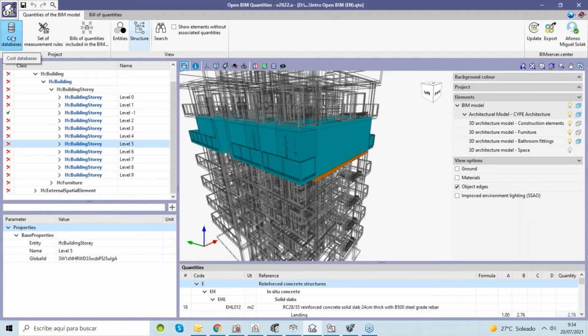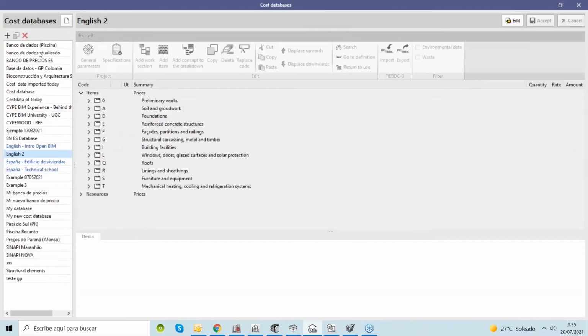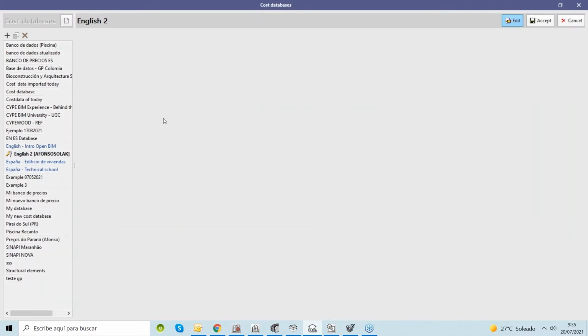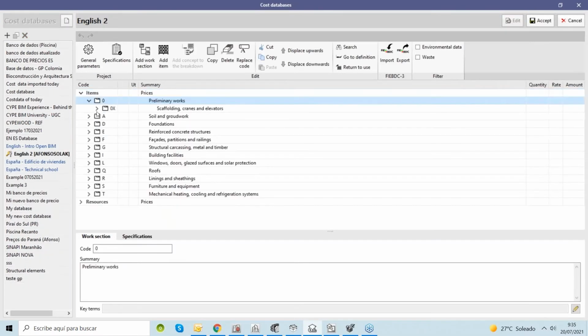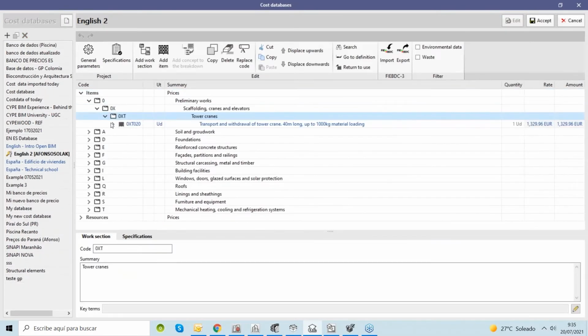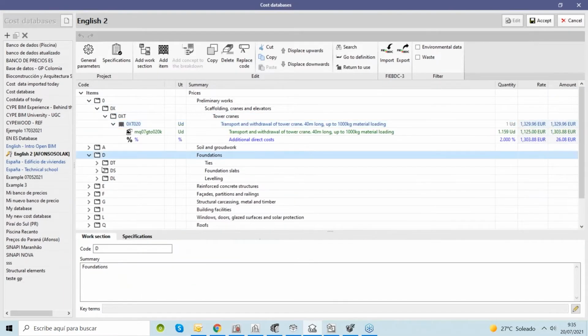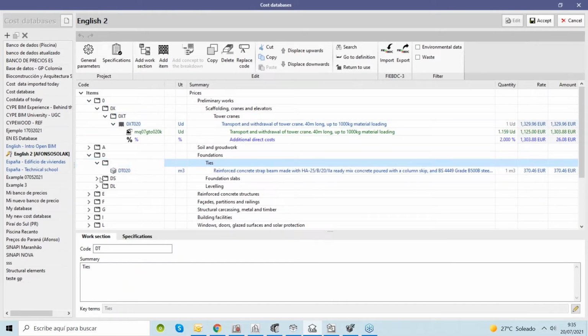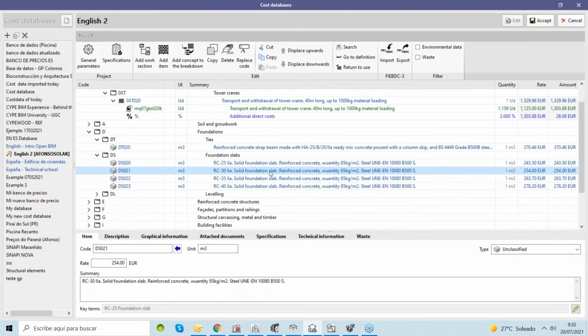The software has a specific system where we can create our cost database, and we can have different cost databases from different types of projects, different countries, different regions, different moments in time. So here we can create these cost databases. I'm just showing you one of them. Inside of the cost databases, you can create your chapters and your items. Inside of each item, you can create the different elements that are related to that item.